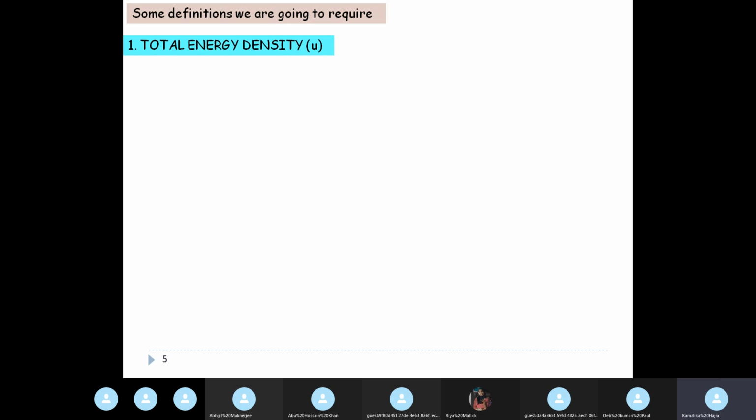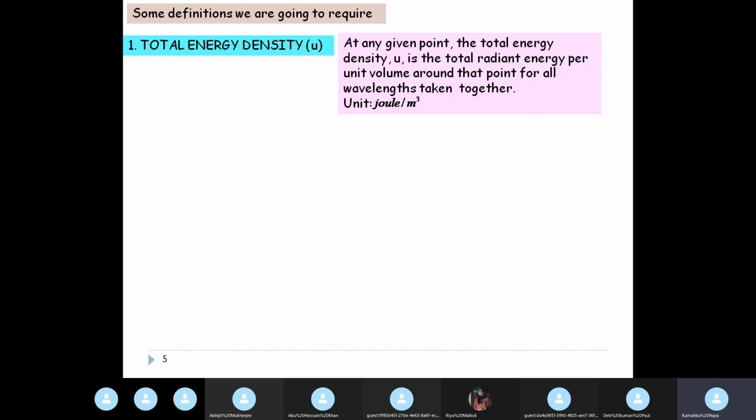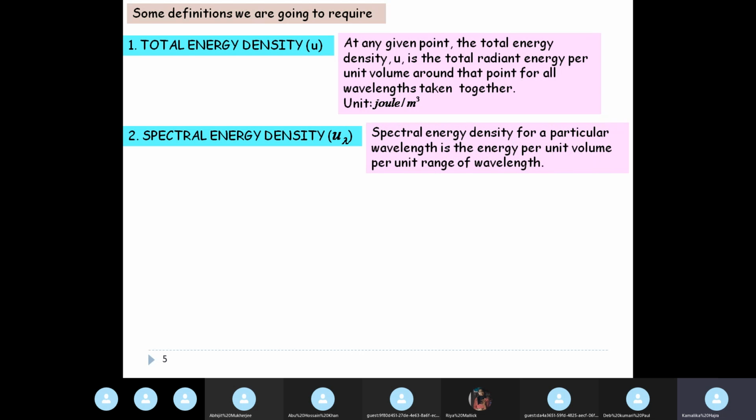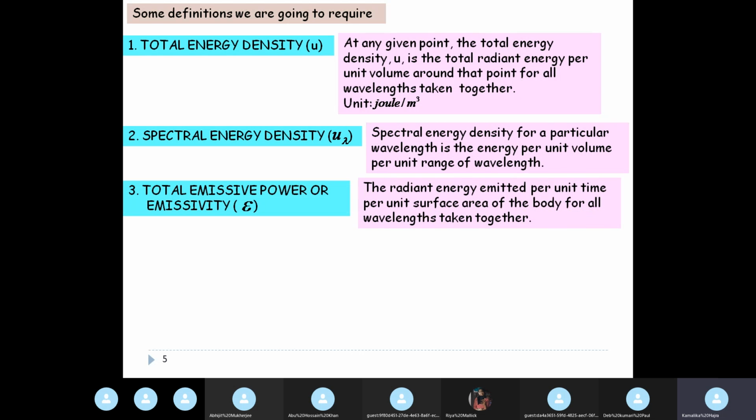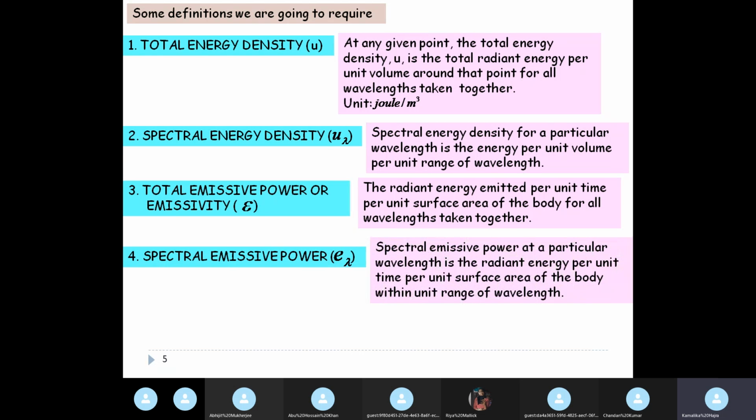We saw what was the total energy density, and then we saw what was the spectral energy density, and I told you that the spectral energy density is related to a certain range of wavelength, per unit range of wavelength, whereas the total energy density denotes to energy coming from all wavelengths from a given source. Similarly, total emissive power or emissivity of a source, and spectral emissive power, again per unit wavelength.